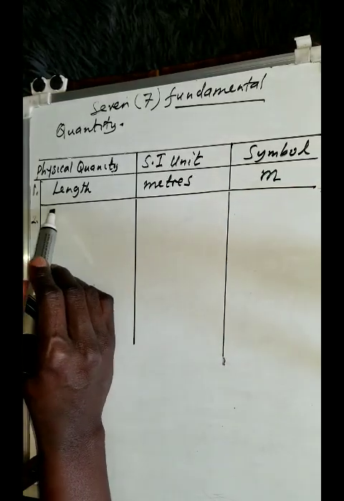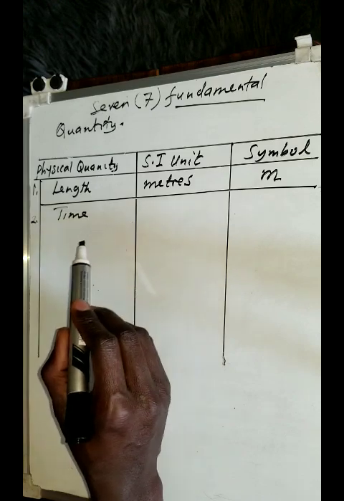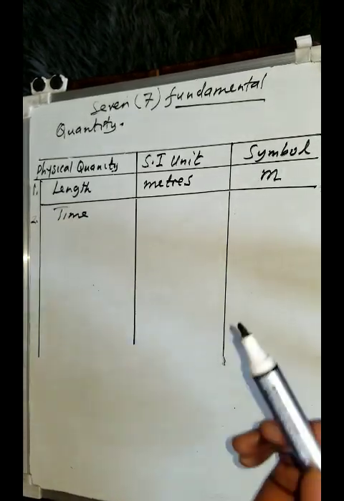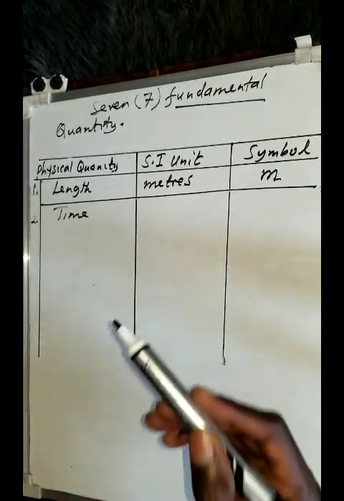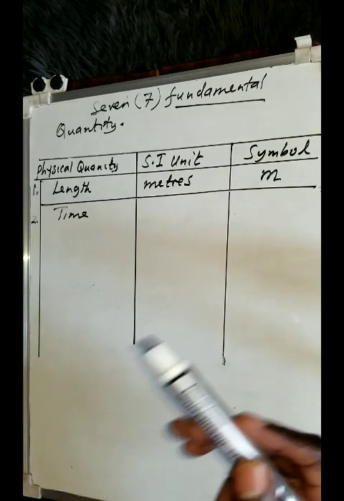The second one, we can simply talk about time. When we talk about time, of course, time can be measured in a lot of units. There are days, hours, minutes, years, and so on and so forth.